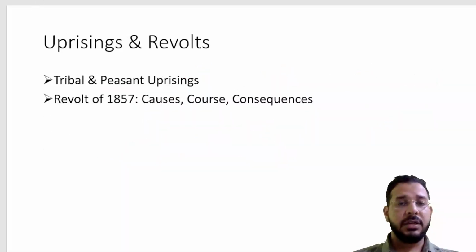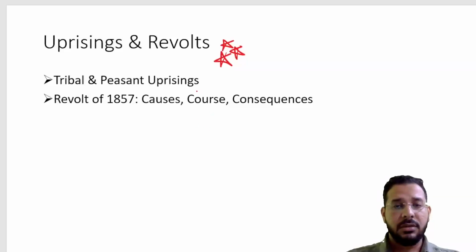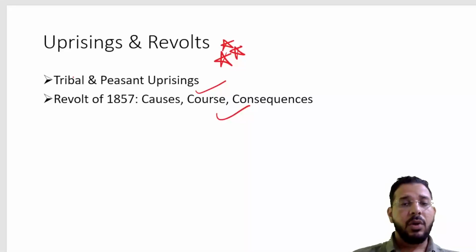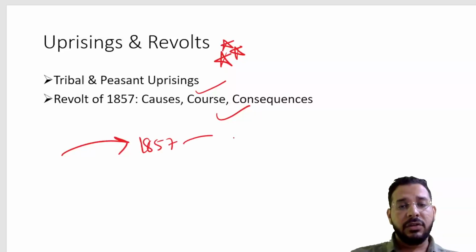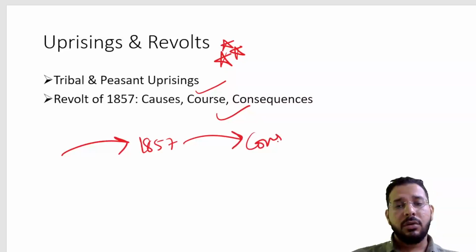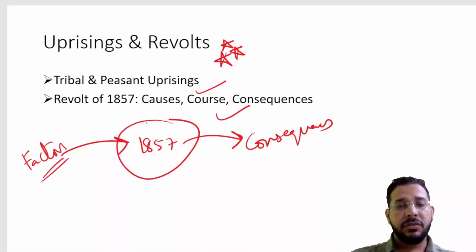Then we study different uprisings and revolts, which are very important. Even a mains question has been asked from this. Tribal and peasant revolts, the revolt of 1857. What were the causes? What factors led to the 1857 revolt? And after the 1857 revolt, what were the consequences? So, the factors which led to the 1857 revolt, how this revolt happened, and then the consequences which happened after the revolt.